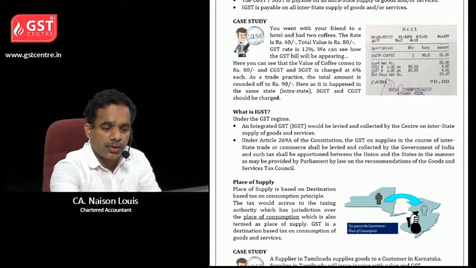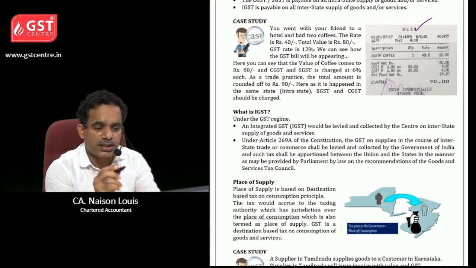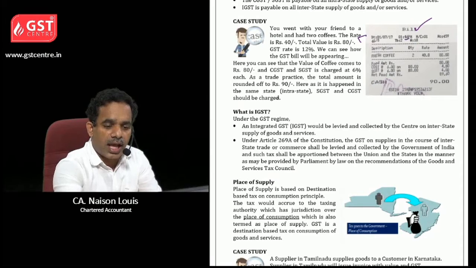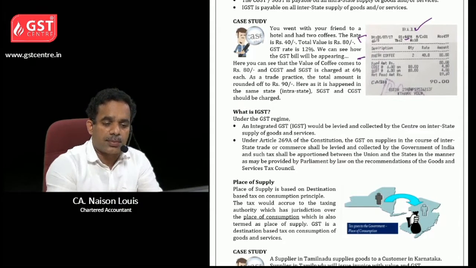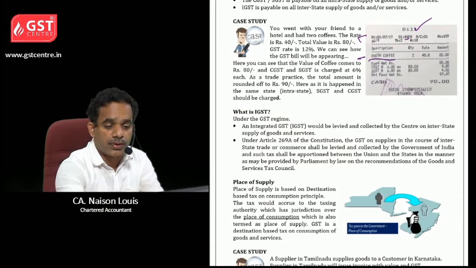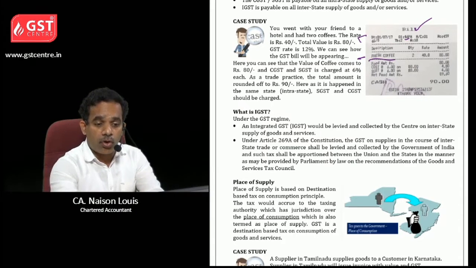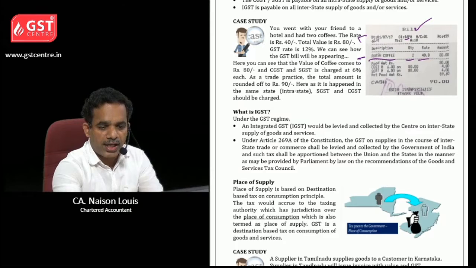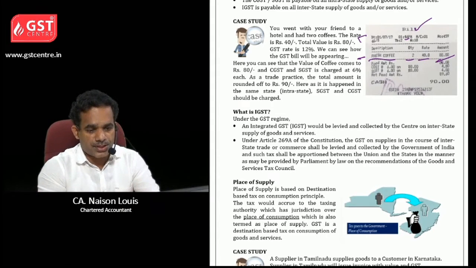Here we can see the bill image. The date and time are shown, and the description of the good is fresh coffee. Quantity is 2, the rate is 40 rupees and the total amount is 80 rupees.